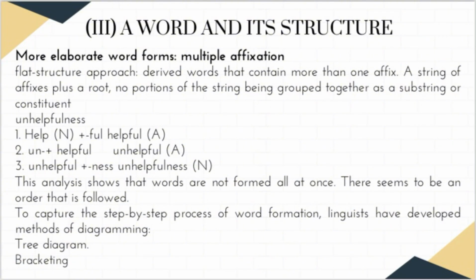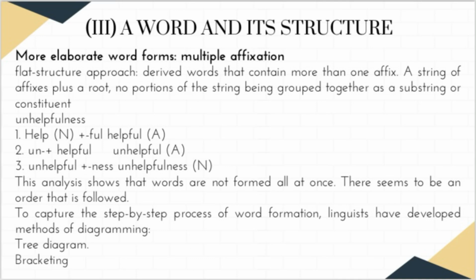The tree structure approach derives words that contain more than one affix, a string of affixes plus a root, with no portion of the string being grouped together as a substring or constituent. Unhelpfulness. Help is a noun plus ful, helpful is an adjective.